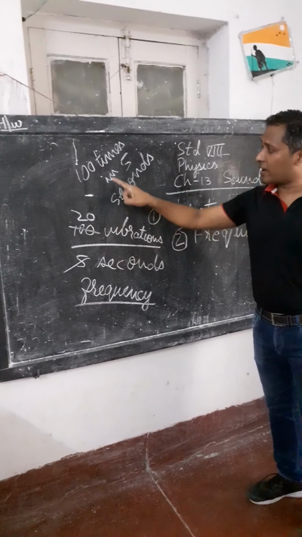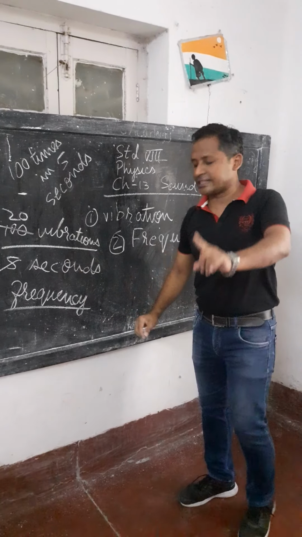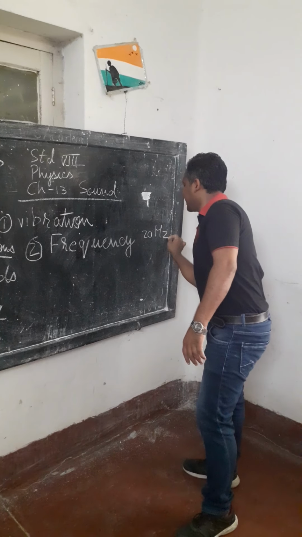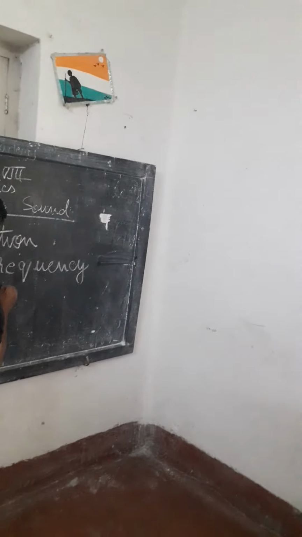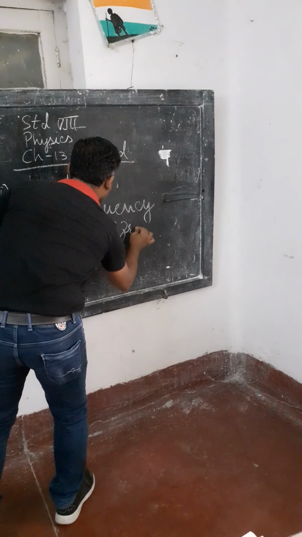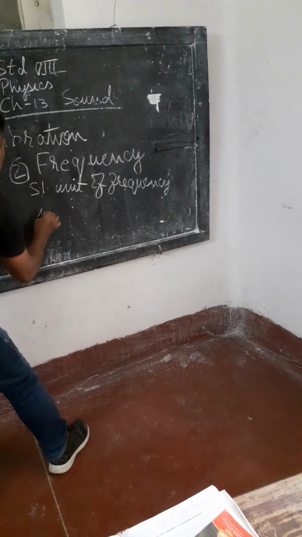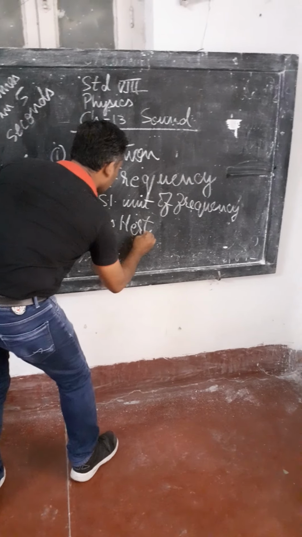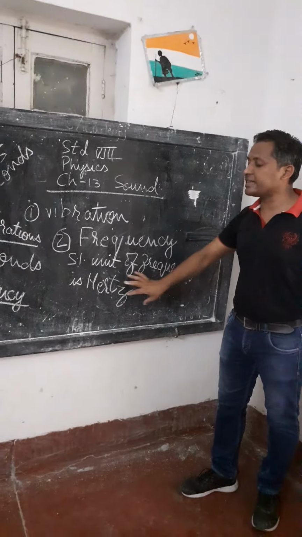Now, here there were 100 vibrations in 5 seconds. So 100 by 5, 20 vibrations in 1 second. So the frequency is 20 Hertz. Now remember, the SI unit of frequency is Hertz. What is the SI unit of frequency? The SI unit of frequency is Hertz.